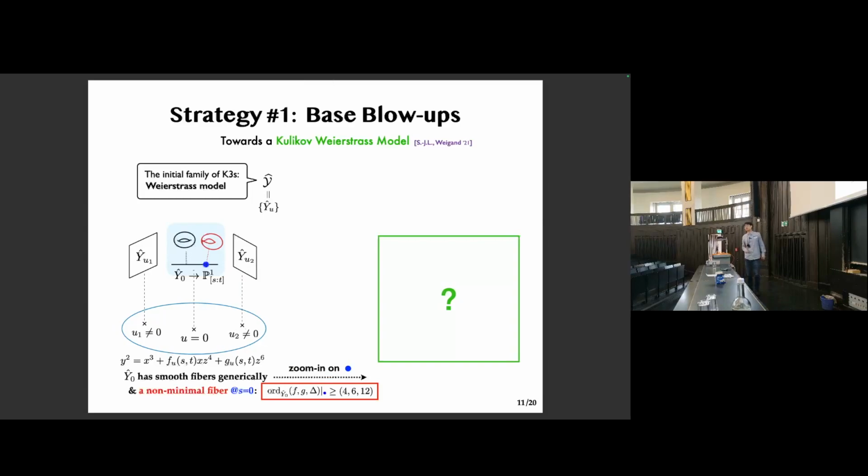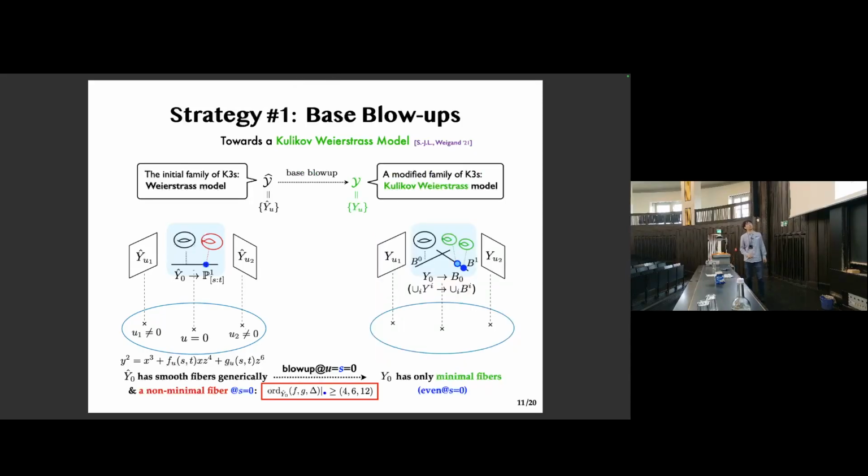Then our strategy number one is to zoom in on this non-minimal brane stack until the constituent branes, so to speak, are separated enough. And to put it geometrically, the trick is to repeatedly blow up in the base at this non-minimal locus until the non-minimality is fully improved. And these high vanishing orders at this blue point allow us to blow up the family while keeping the Calabi-Yau condition. So the end result of this blow up will be a modified family, curly Y, free of non-minimal fibers.